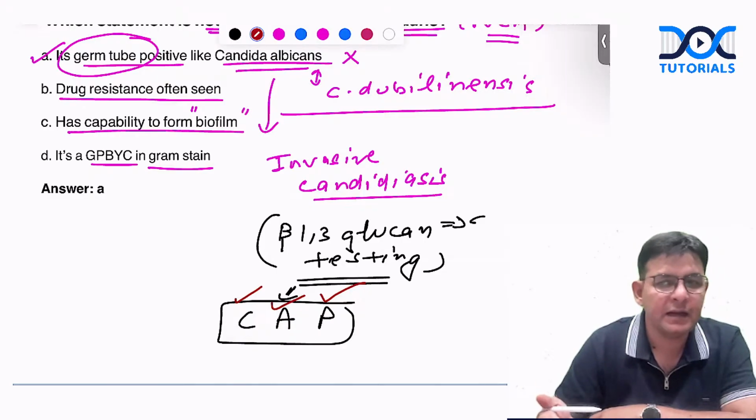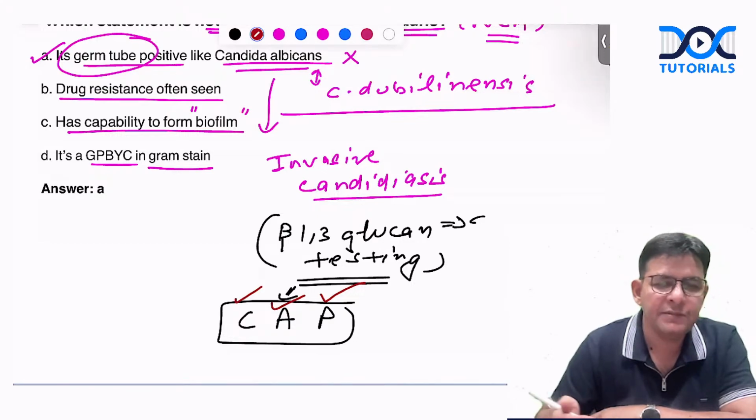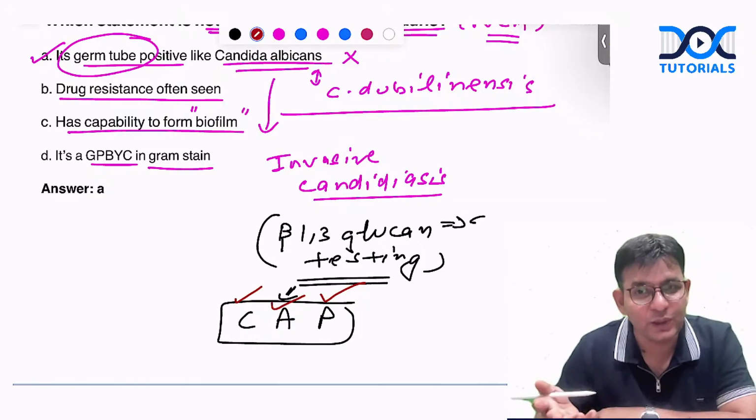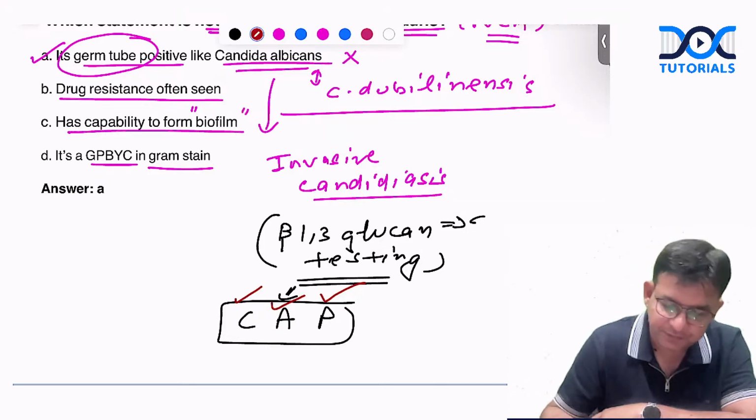And as such, for Candida albicans, we use what? Fluconazole, that is the azoles. And for these resistant types, the last drug is what? LAMP, liposomal amphotericin B. Like we use in Candida krusei also, which is found to be resistant to the azoles. And the final resort for that is LAMP.